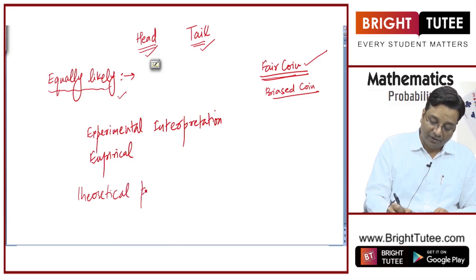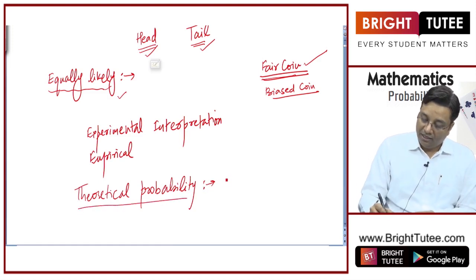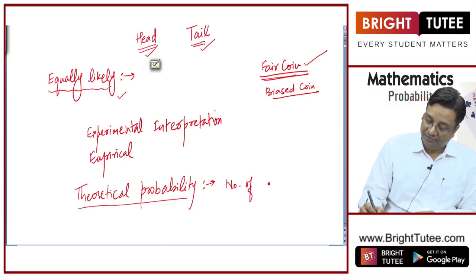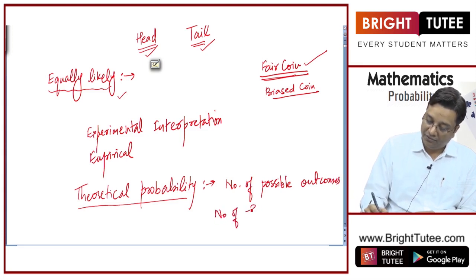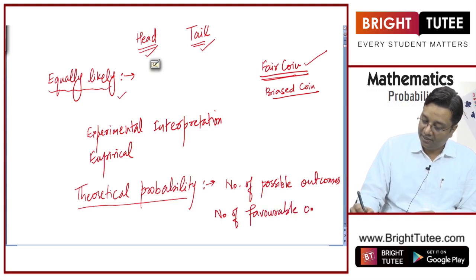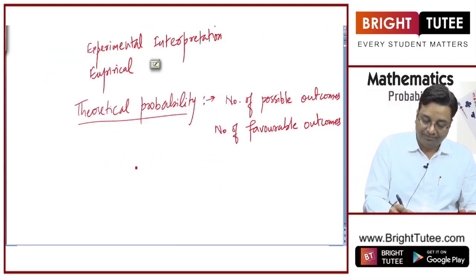Theoretical probability. In theoretical probability, we see the number of possible outcomes and the number of favorable outcomes. What I mean by possible outcomes and favorable outcomes is that, let us say you throw a coin.